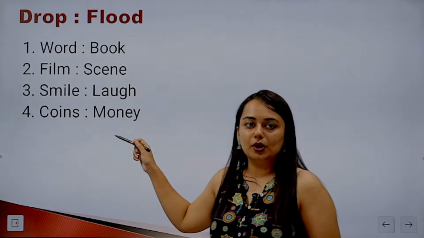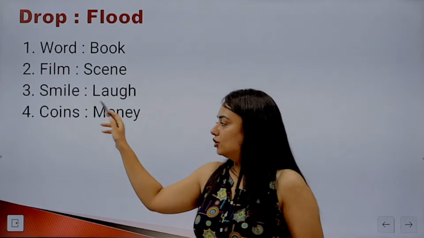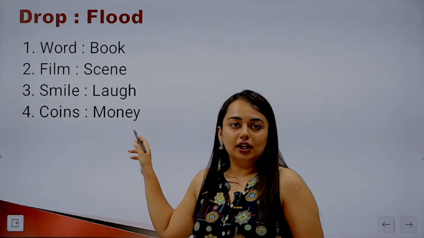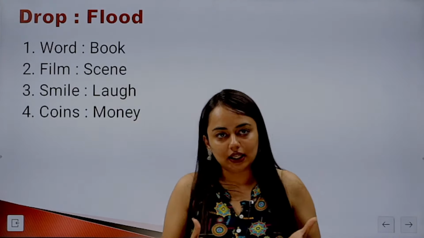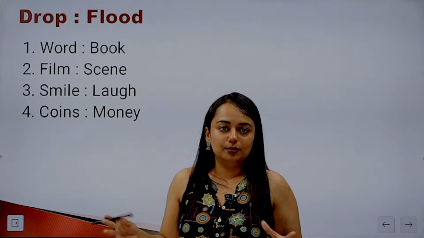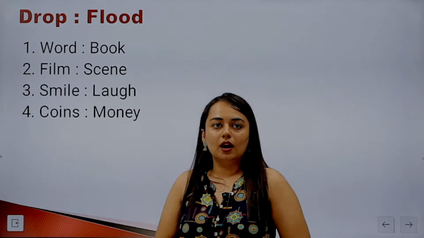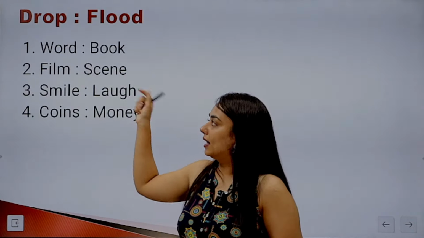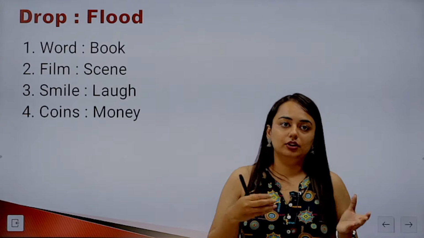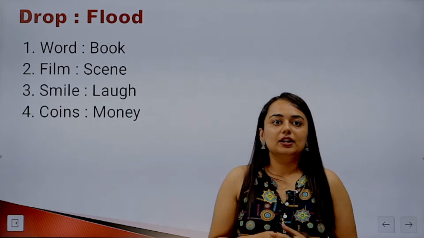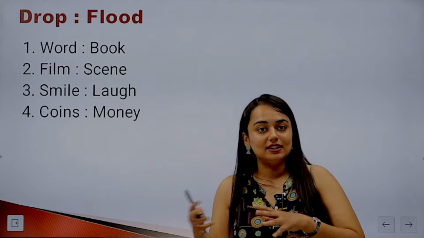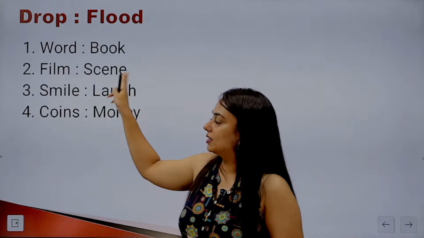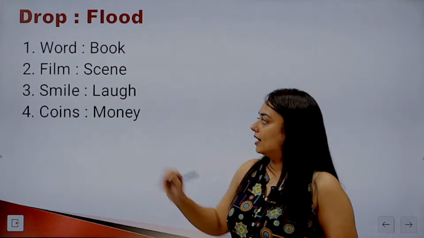So let's see the last one. First of all, it's not just coins that we count in money, right? And there can be a number of coins. They can make up a lot of money. So we are not definite about the degree of these two. If we talk about film and scene again, this is opposite in order, because there can be several scenes in a film and not several films in a scene, right? Again, this one is chucked out, as is the fourth one.